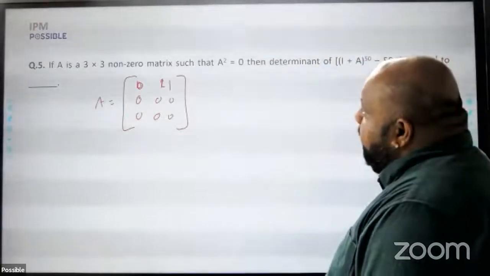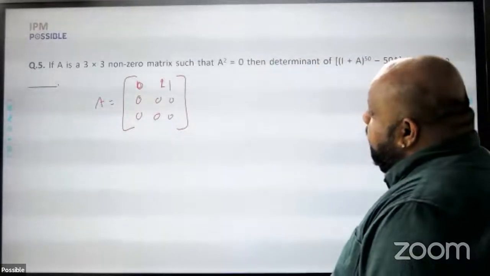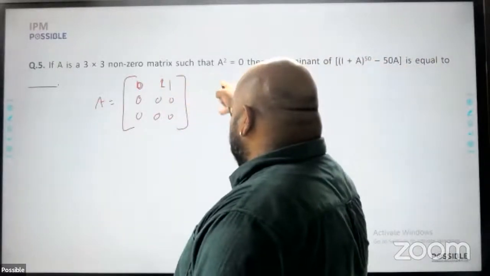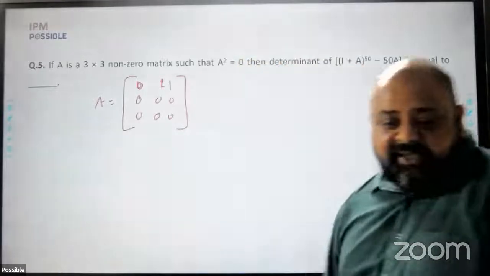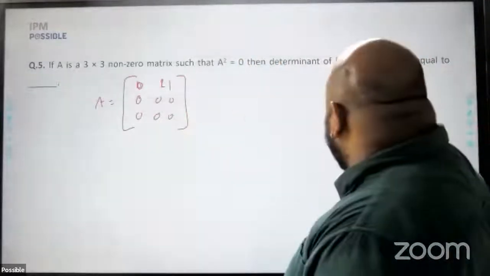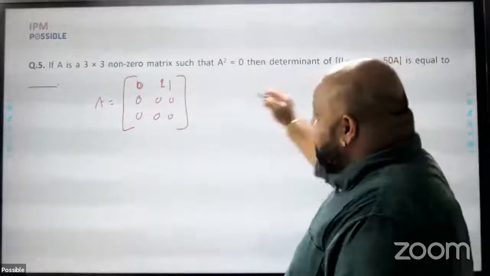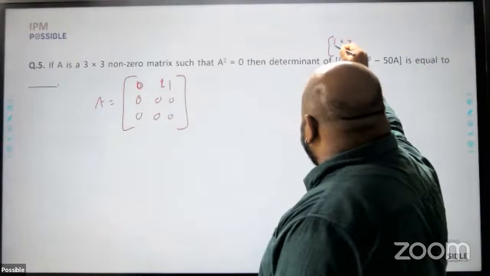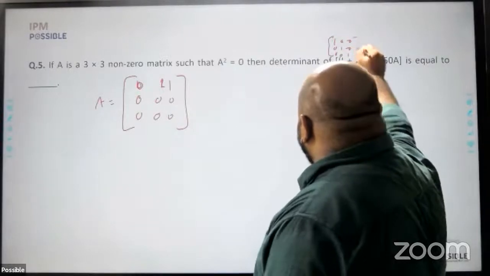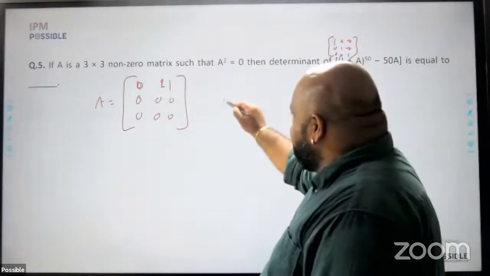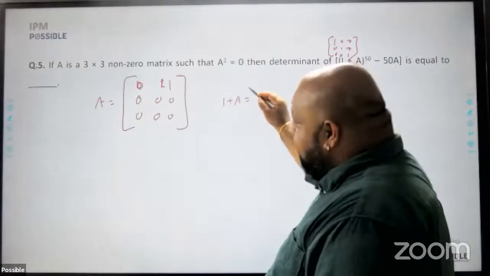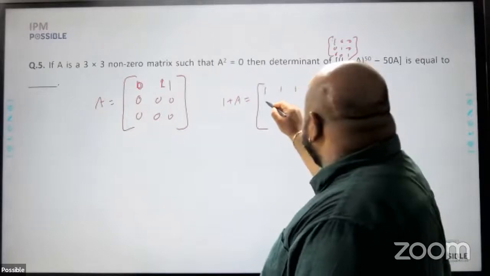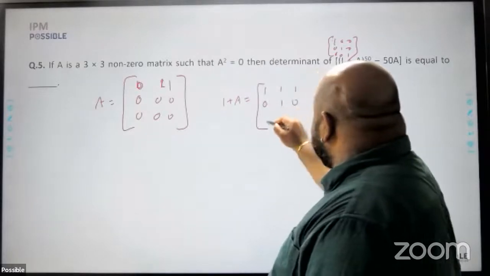Right? 0, 1, 1, 0, 0, 0. So this will be A square being 0. Now just put this value in the given question. I plus A to the power 50, where I is the identity matrix, which is 1, 0, 0, 0, 1, 0, 0, 0, 1. I plus A would be, okay, now I am in unknown territory. I add the two matrices, I get 1, 1, 1, 0, 1, 0, 0, 0, 1.